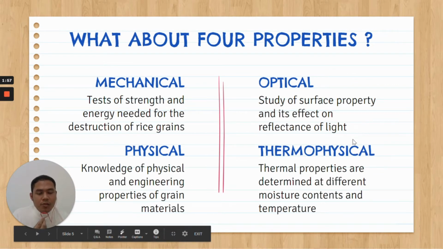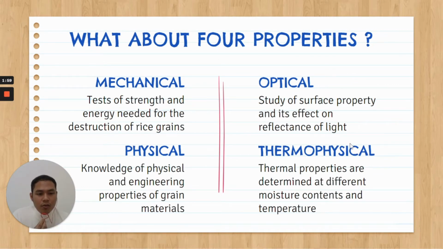Besides having some general knowledge about rice, here I want to introduce the main points in our discussion, which is the properties of the material. There are 4 properties that we chose: mechanical properties, physical properties, optical properties, and thermophysical properties.